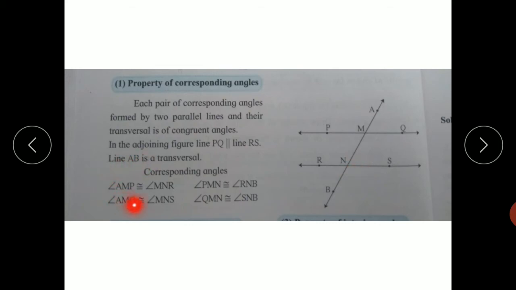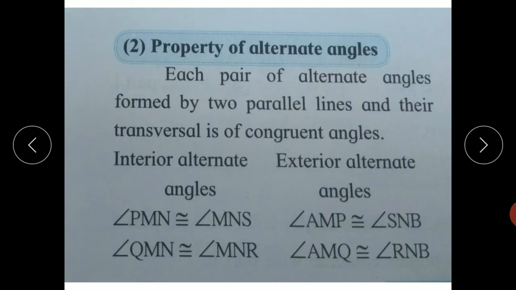These four pairs of corresponding angles are congruent if the two lines are parallel. If the transversal intersects two parallel lines, then four pairs of corresponding angles are formed, and each pair is congruent. This is the property of corresponding angles for parallel lines.